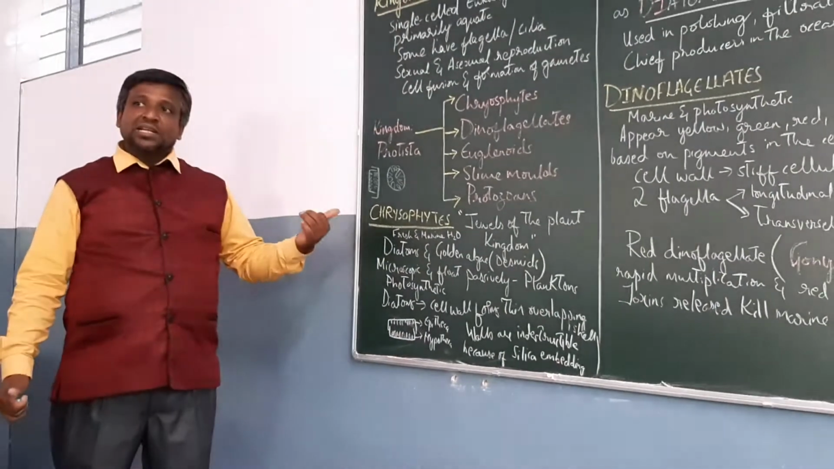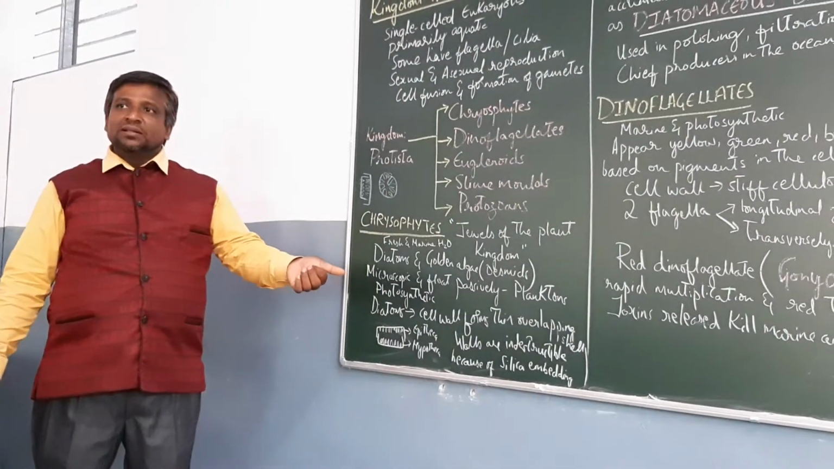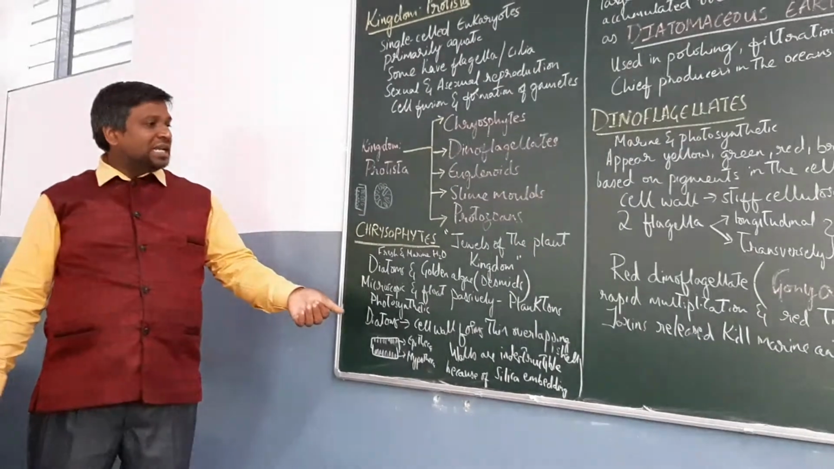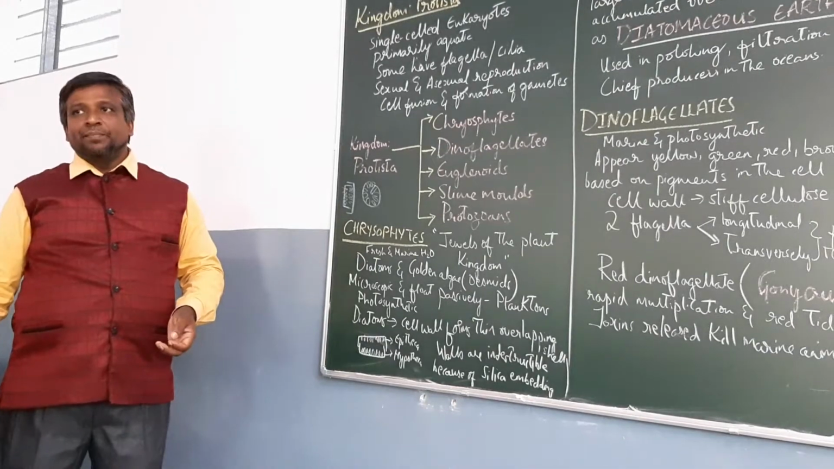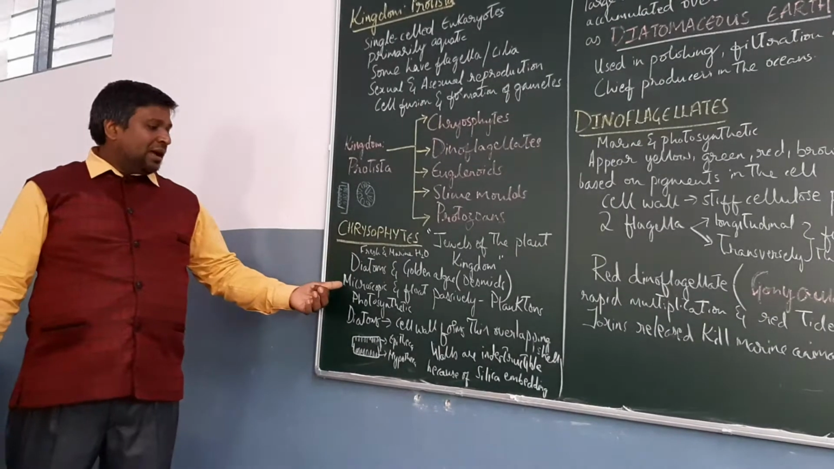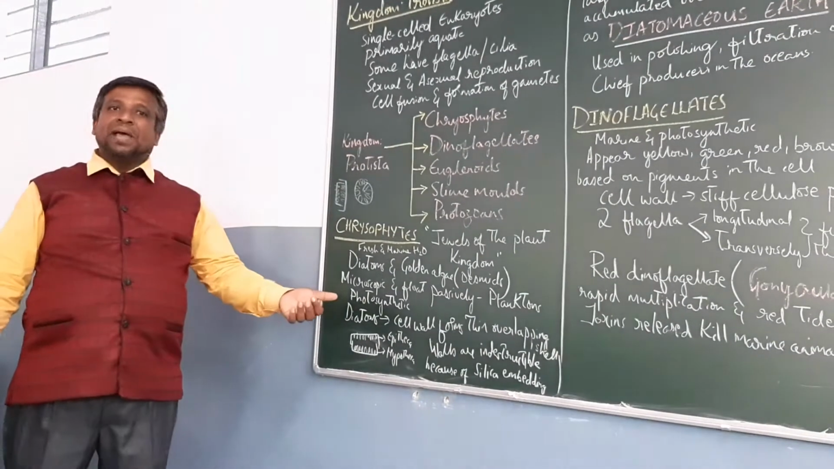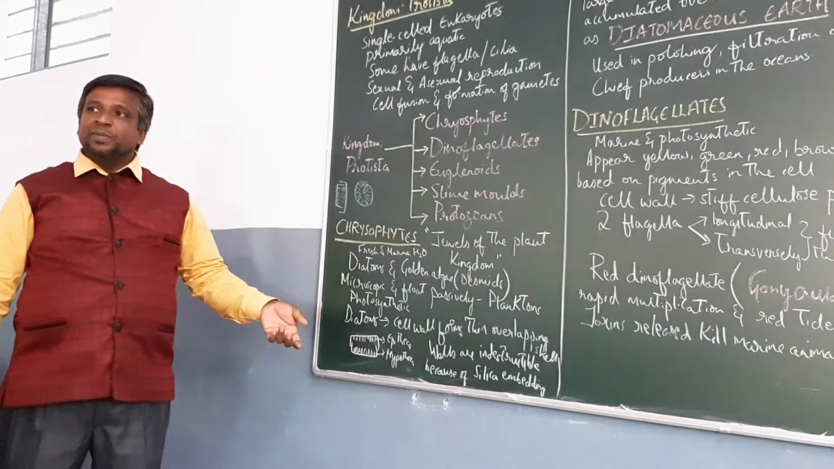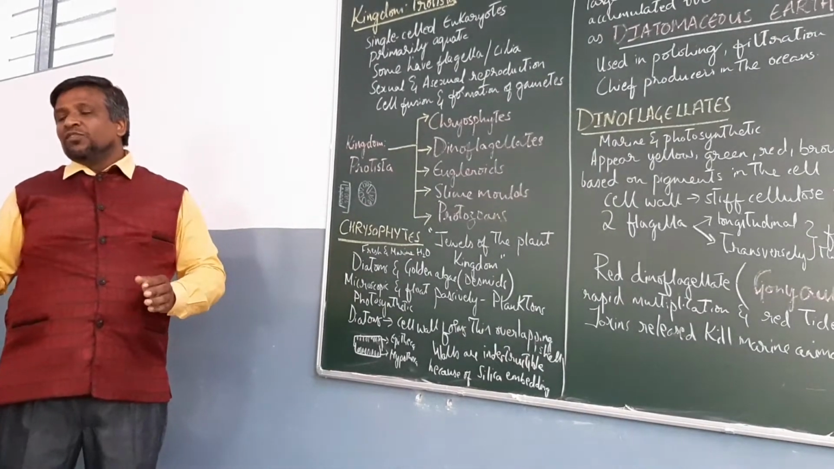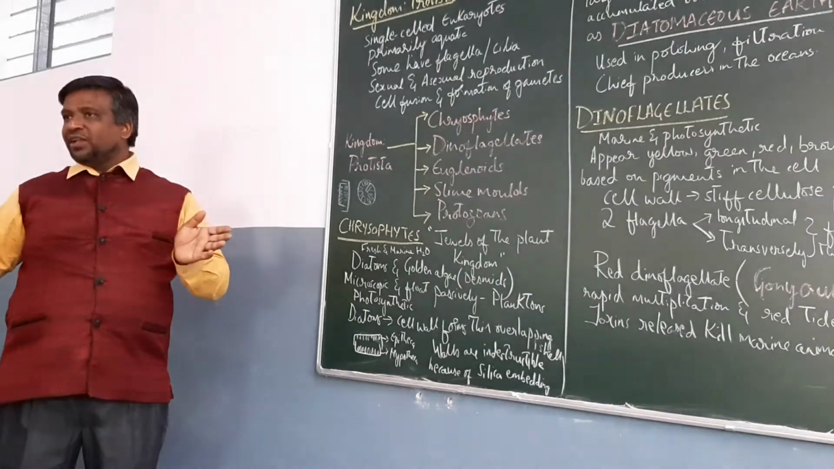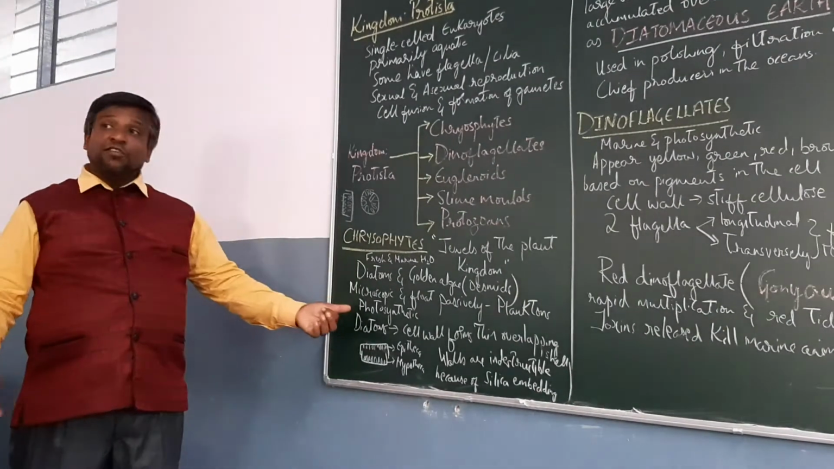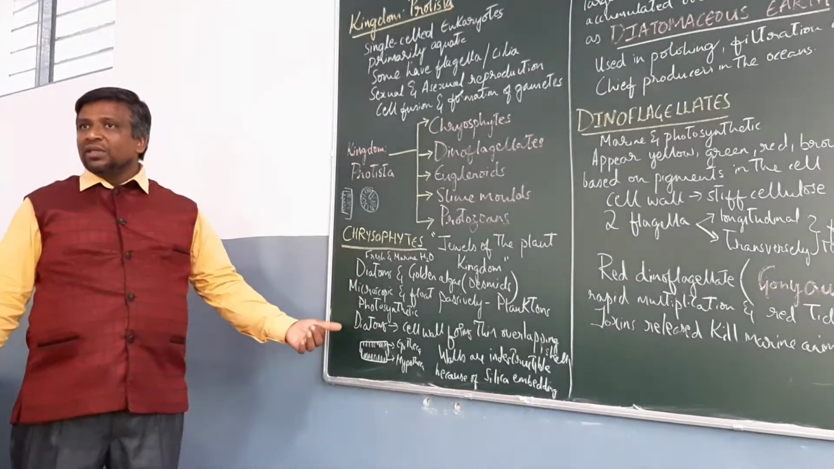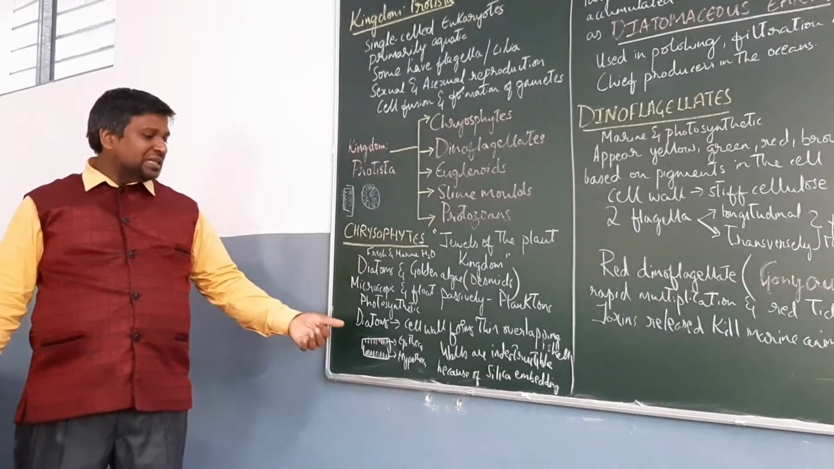So chrysophytes include what? Diatoms and the golden algae, which we also call desmids. The diatoms are called the jewels of the plant kingdom. They are microscopic and floating passively. So diatoms and desmids are called planktons. They are floating passively and they are not very active, so we call them planktons. They are photosynthetic in nature. They have chloroplasts and they undergo photosynthesis.